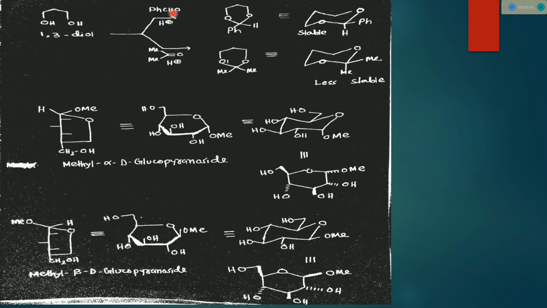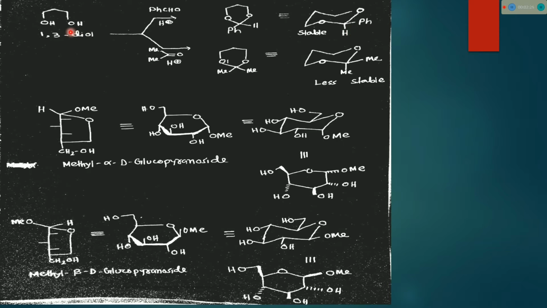If benzaldehyde reacts with a 1,3-diol, then a six-membered ring forms, and if we draw it in a chair form, then in this case the H is at the axial position. To obtain the most stable conformation, the phenyl rests at the equatorial position.